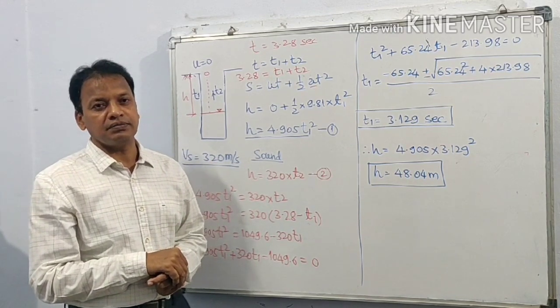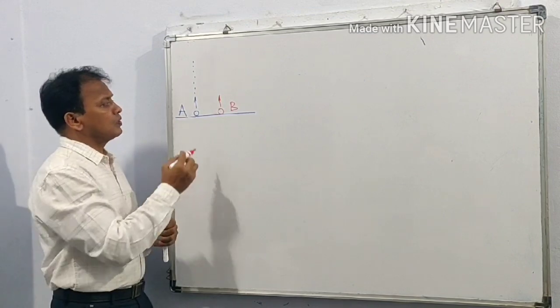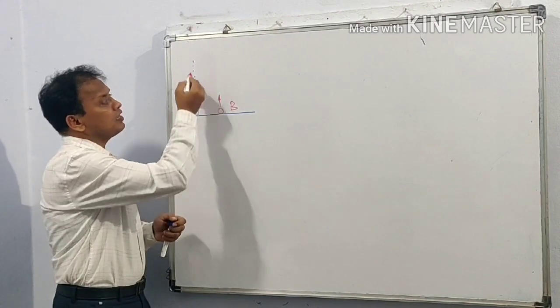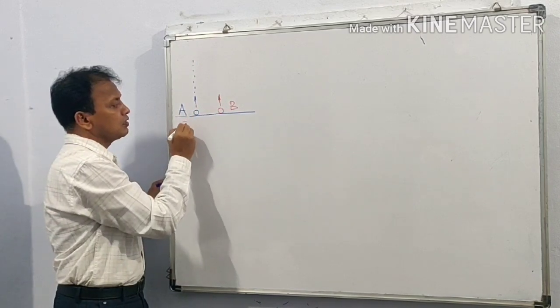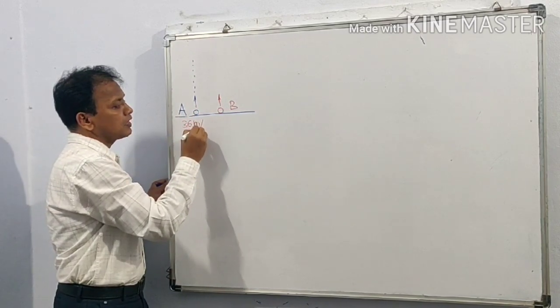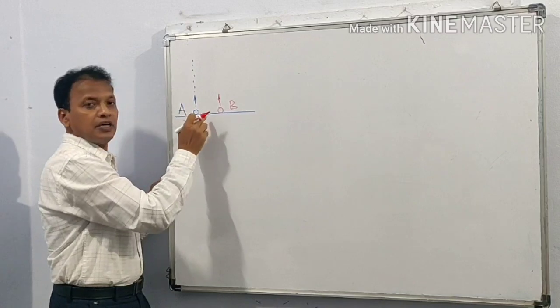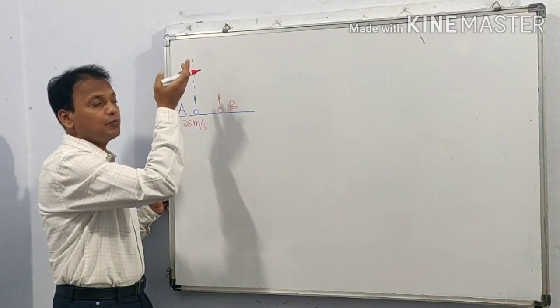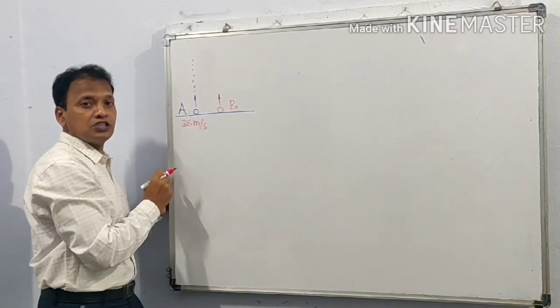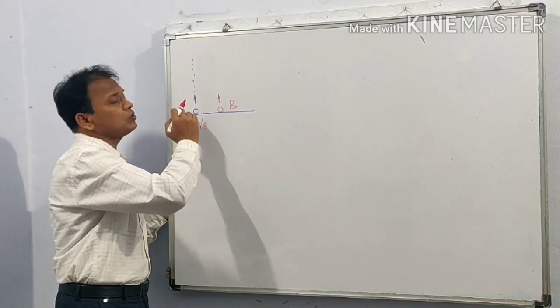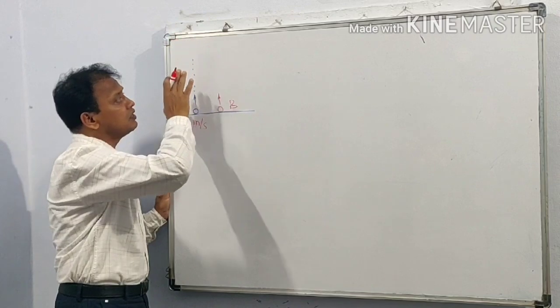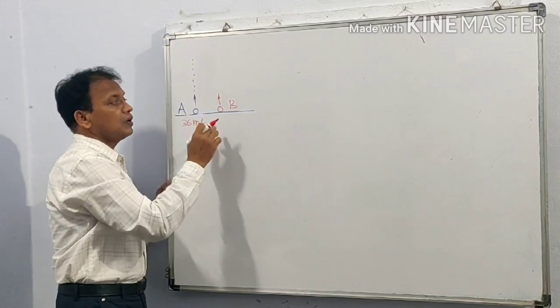One more example. A stone is thrown vertically upward from the ground with velocity 36 meter per second. Stone A is thrown vertically upward with velocity 36 meter per second. So with this velocity, the stone will rise, it will go upward.